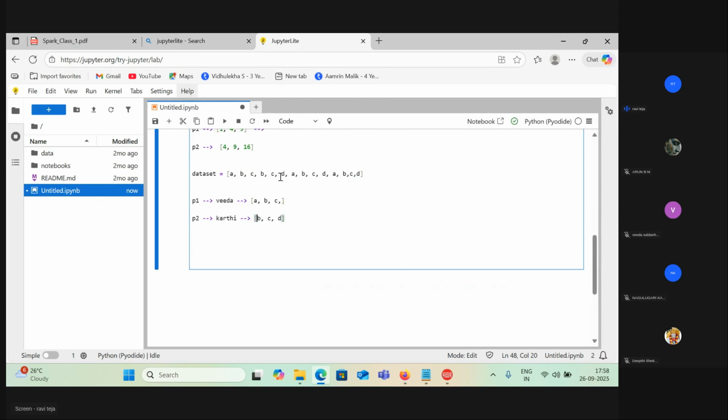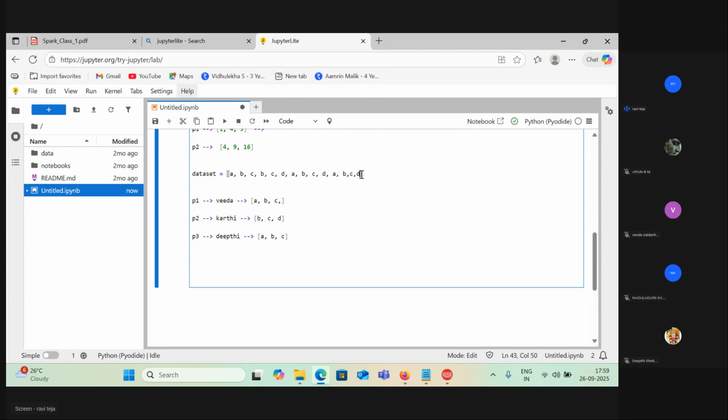Then ABC, P3 belongs to Deepthi. This is the partition. Now D, A, B, C, D. Somehow you got this partition.